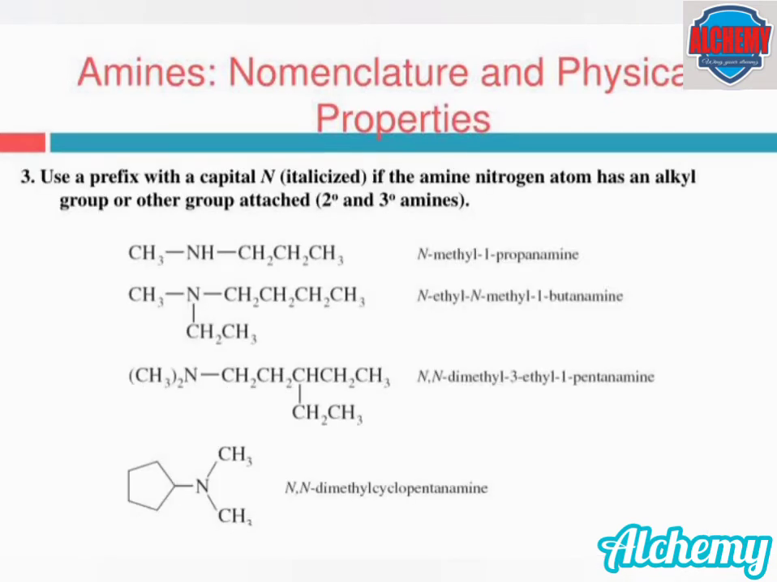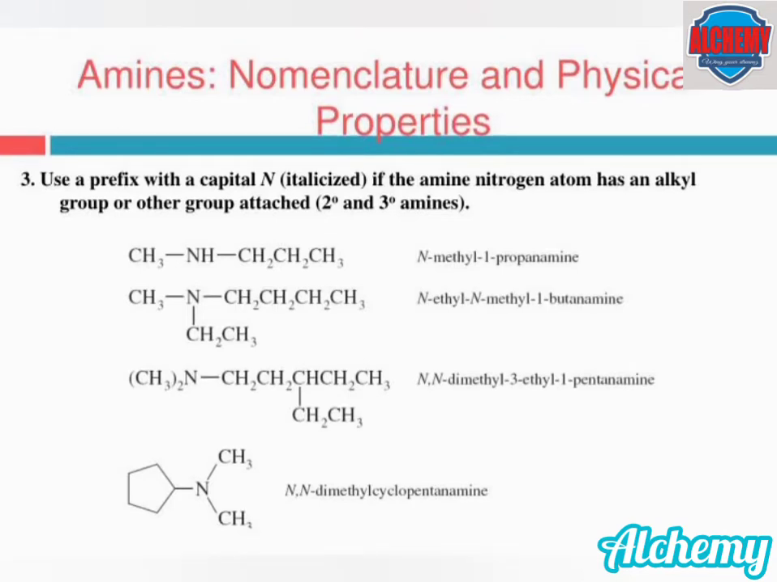The third rule is to use a prefix with capital letter N if the amine nitrogen atom has an alkyl group or other group attached, in the case of secondary and tertiary amines. For example, in the first case, a methyl group as well as a propane group is directly attached to the nitrogen of the amine. In such cases, the alkane with more carbon atoms is regarded as the parent chain and the other alkane is regarded as a substituent. When the substituent is directly attached to the nitrogen of the amine, a prefix with capital letter N is used. So the first compound is named as